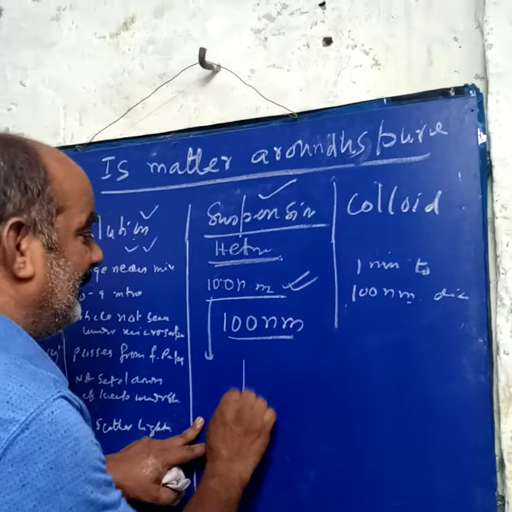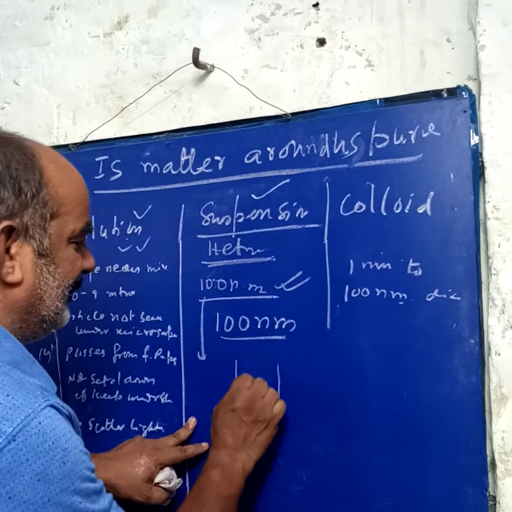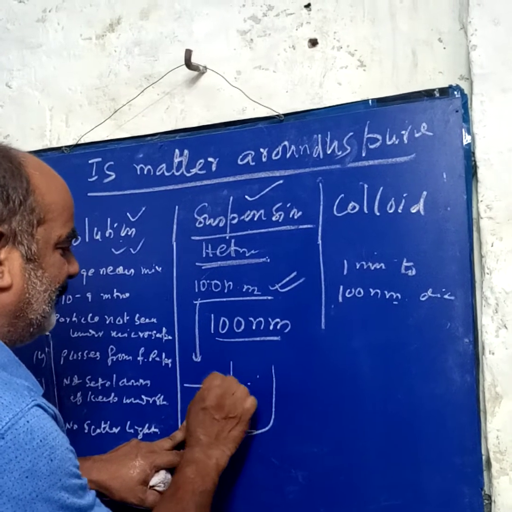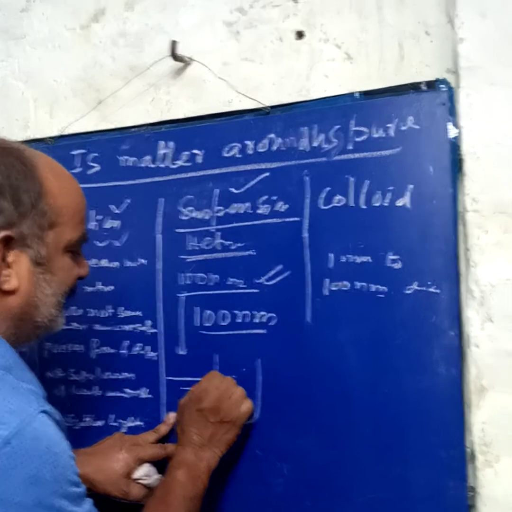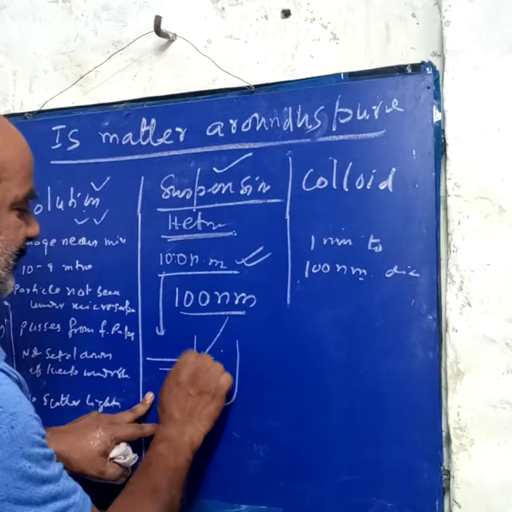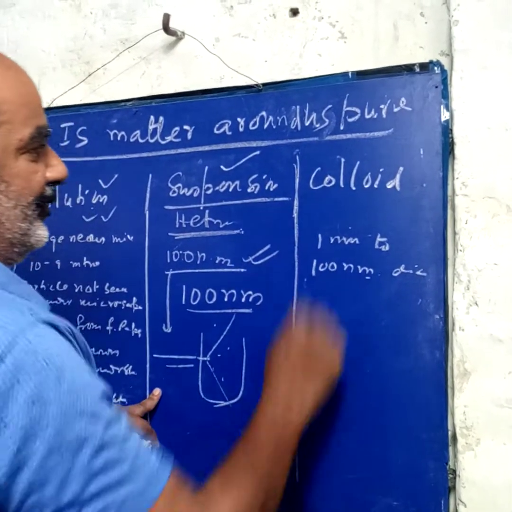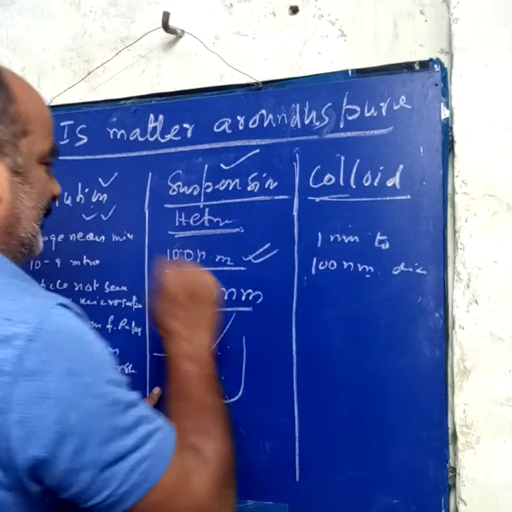Scattering, and this will be scattering of the light. When you take the same muddy water and pass light through it, some of the light will hit the particles and scatter. They will show the scattering of light. But now come to the colloid, the suspension colloid.